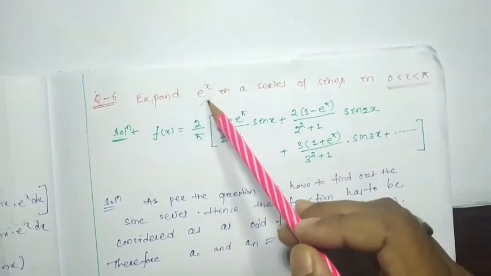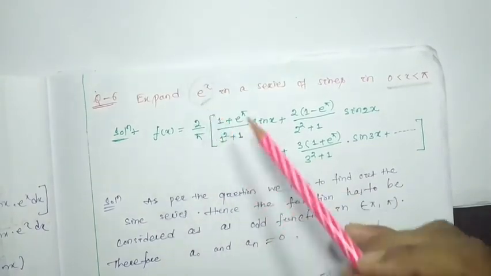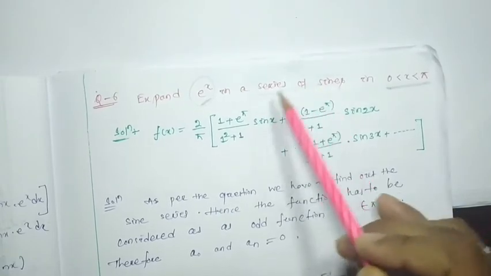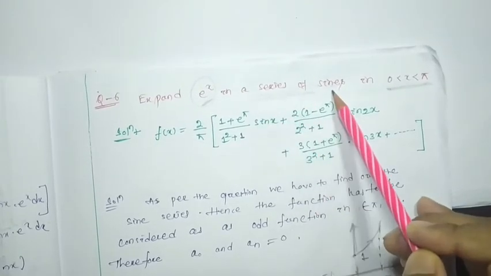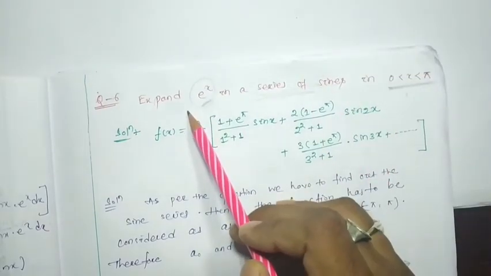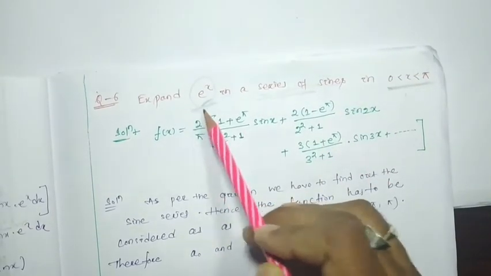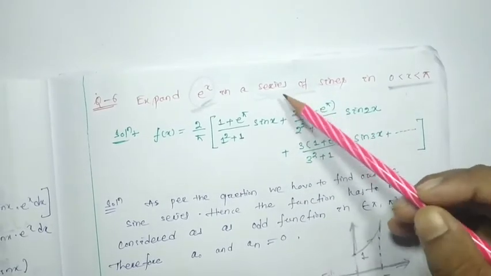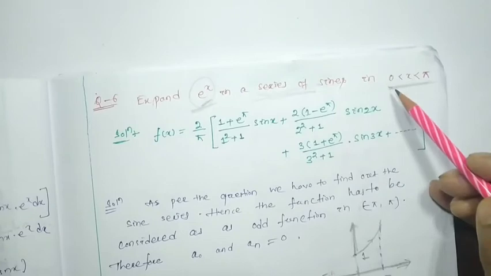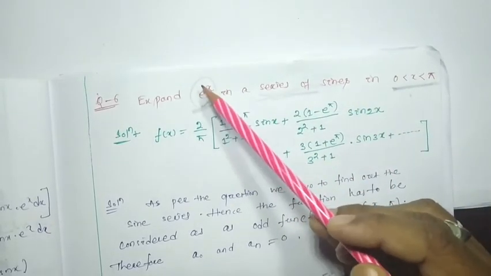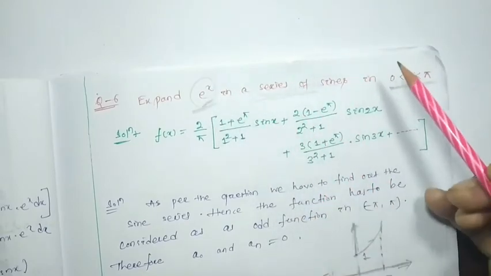So if the question asks that we have to find the sine series, or half range sine series, of this function, because this range is 0 to pi, 0 to pi means it is indirectly asking us to find the sine series of this function between minus pi to pi, by considering it to be an odd function between minus pi to pi.